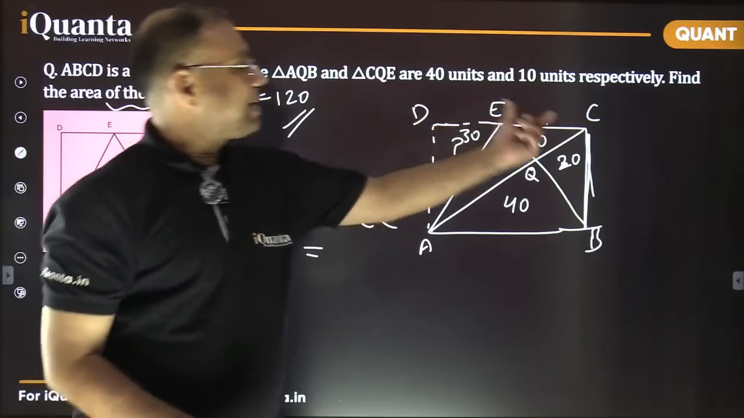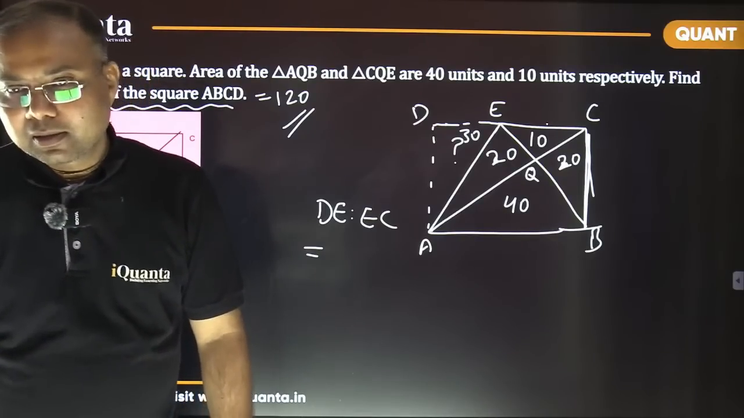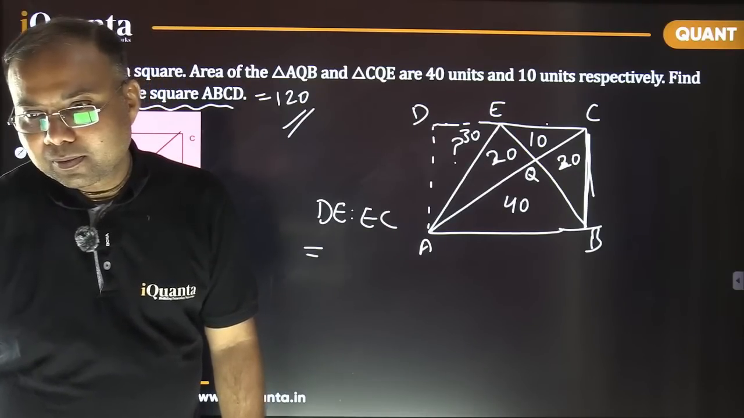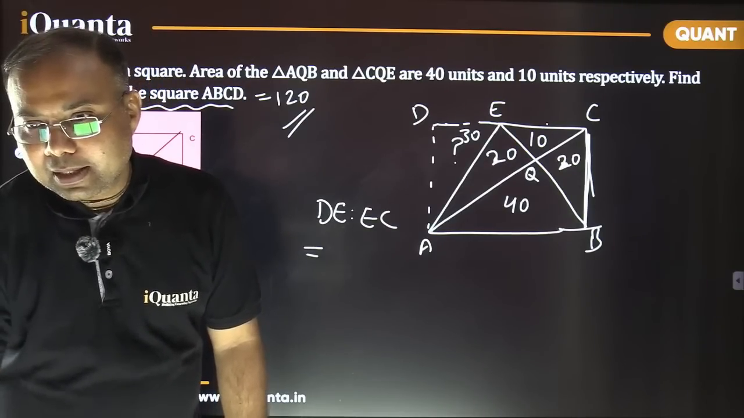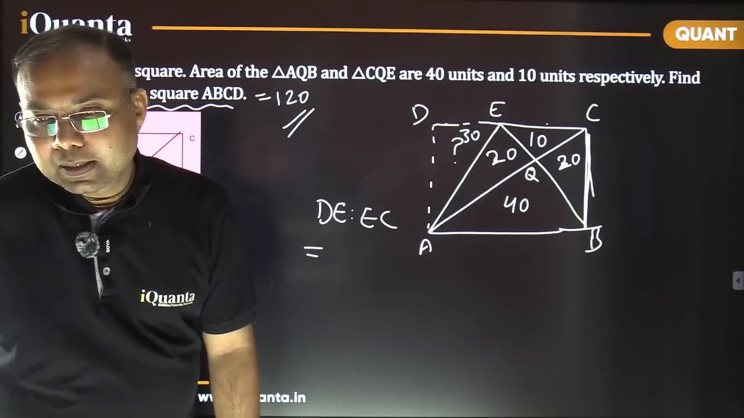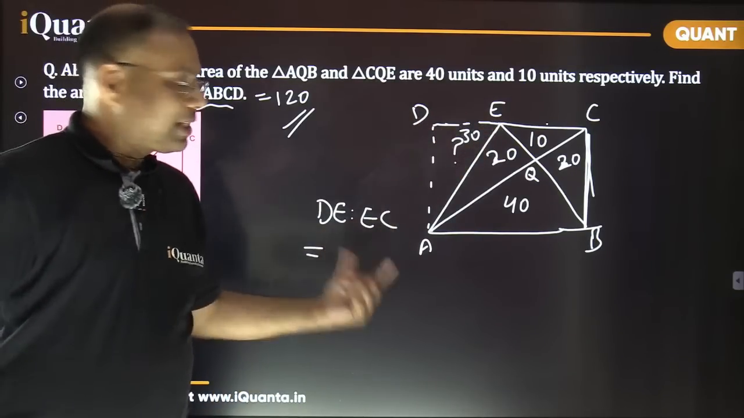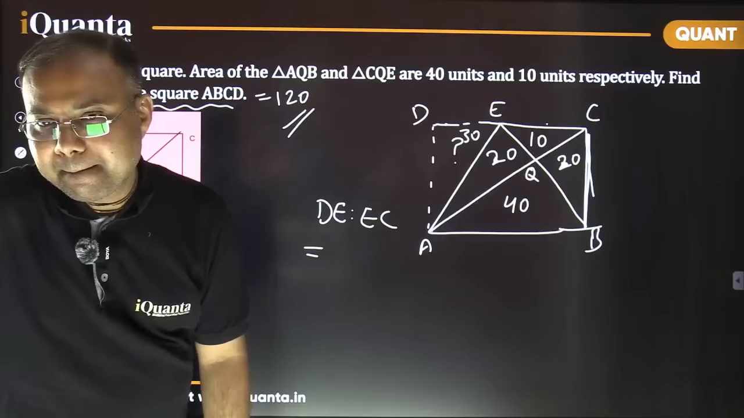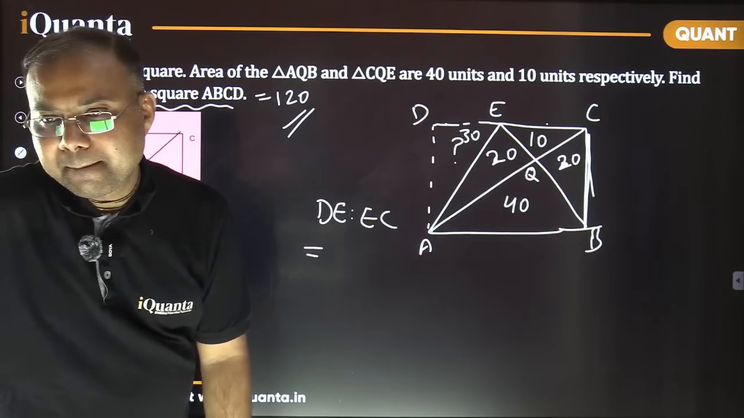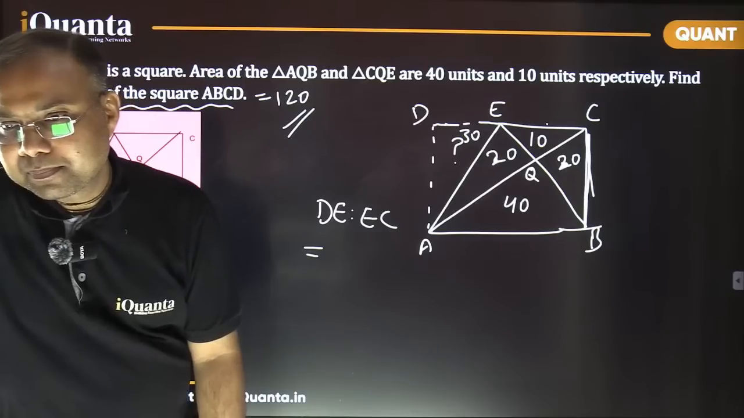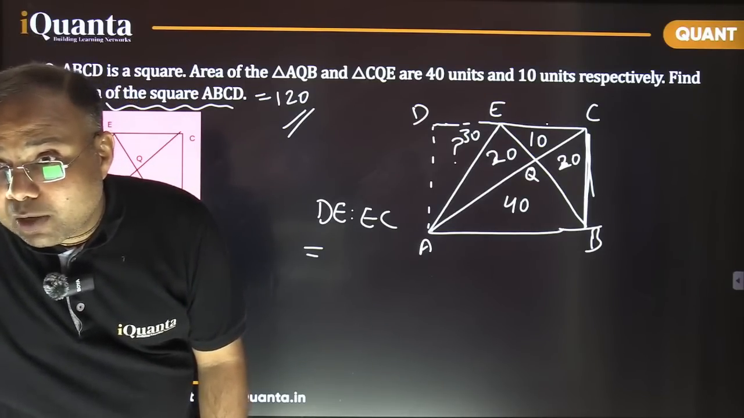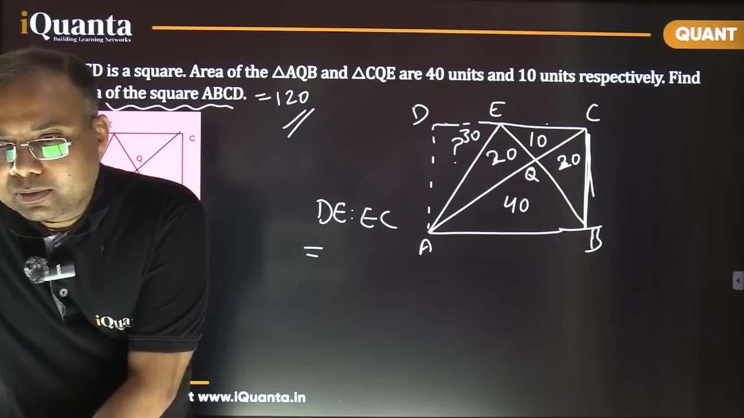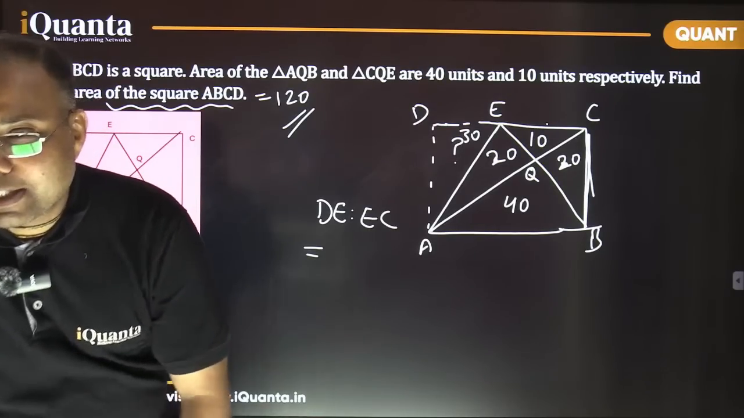What is the ratio DE by EC? Fast, please. Yes, that's correct, Shivam. What is the ratio DE is to EC? Fast. No, Love Krishna, that is not correct. Yes, 1:1. Arre, why are you saying 3:1, brother?